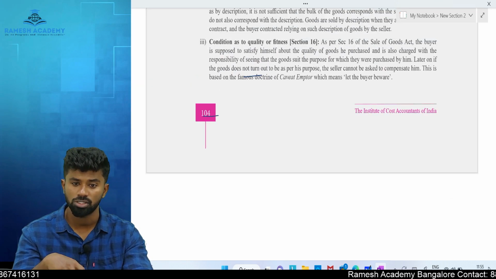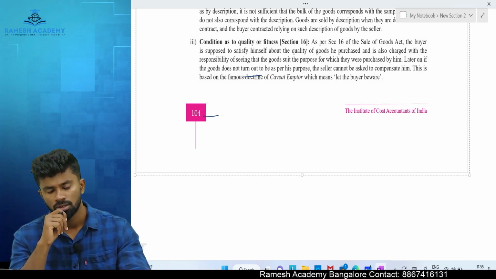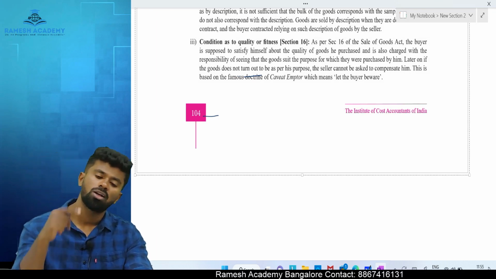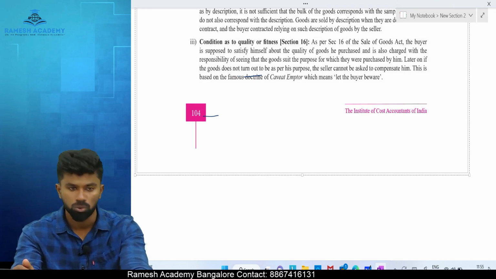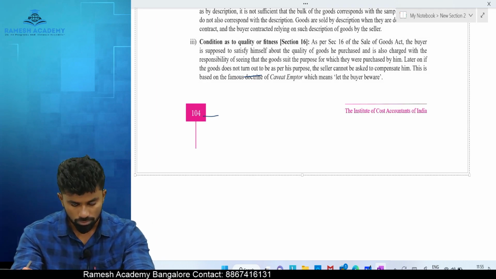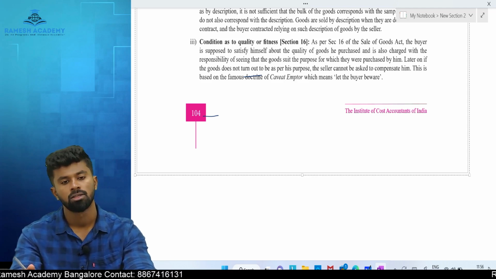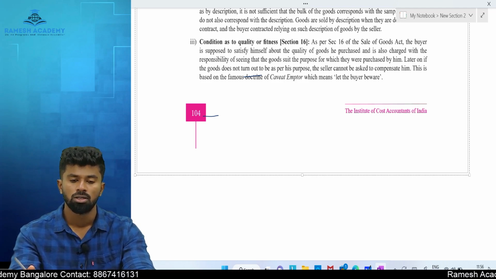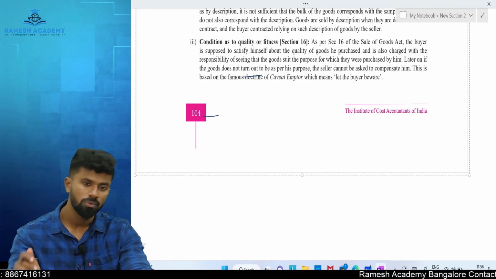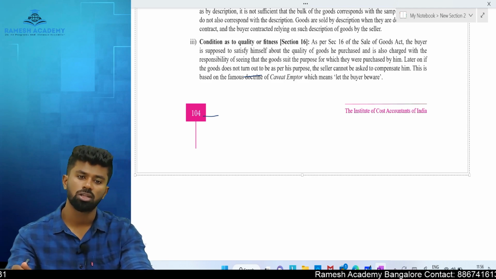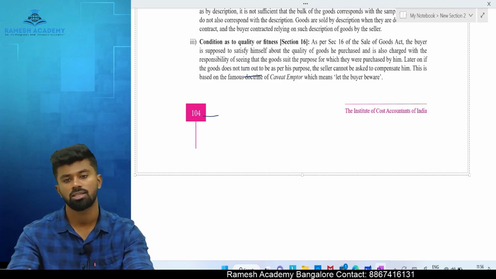For example, let's say you go to a medical store and say, give me a headache tablet. In this case, you made the seller aware about the purpose for which you need the goods. Second thing is you relied upon his skill and judgment. Third thing is that person is dealing with that kind of goods. Now it becomes his duty to make sure that he supplied the right quality of goods to you. If not, you can cancel it.